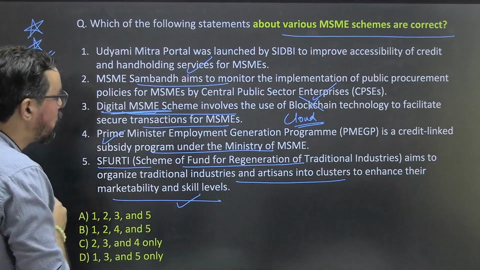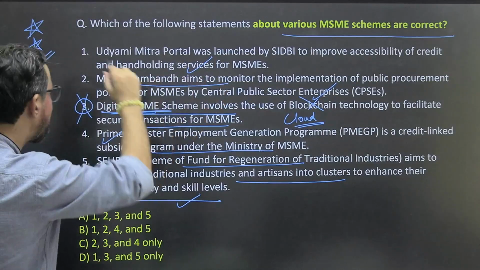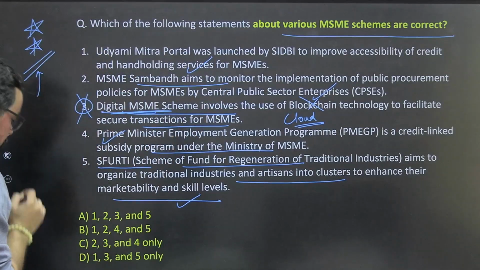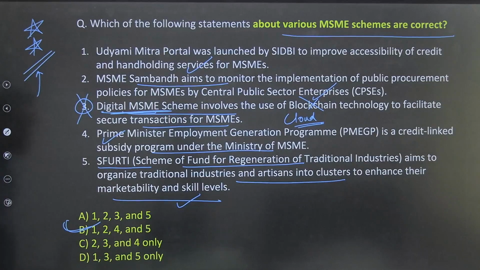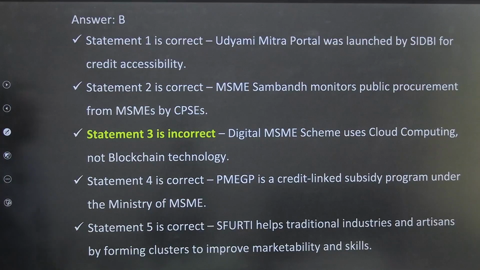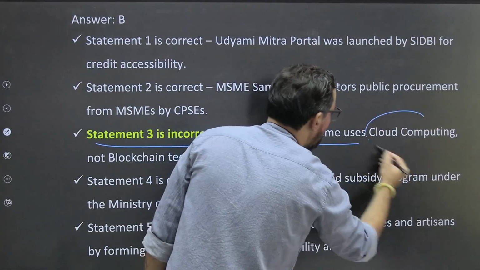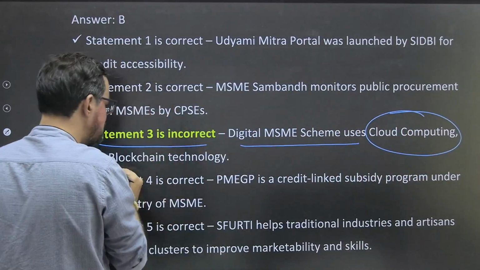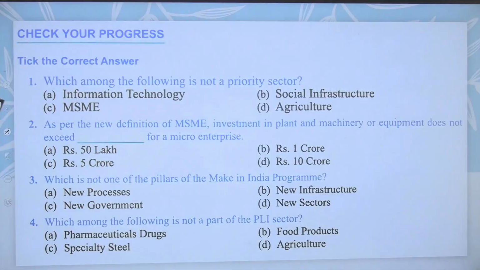So the only incorrect statement is 3. That means we have to find the correct statements 1, 2, 4, 5. That means option B should be the right answer. So statement 3 was wrong. The Digital MSME scheme is cloud computing based, not based on blockchain technology.